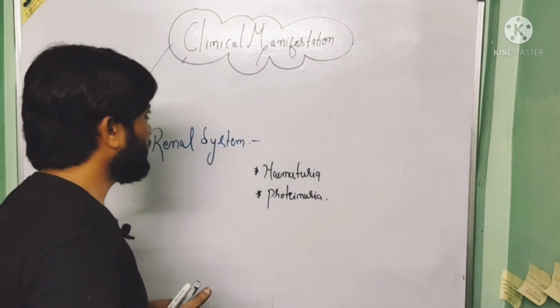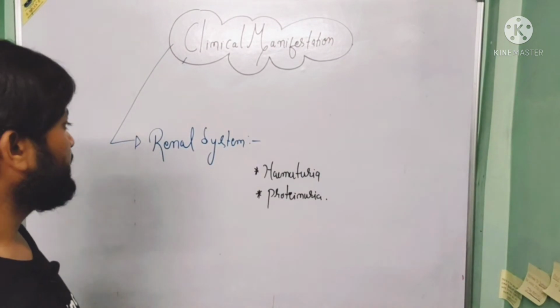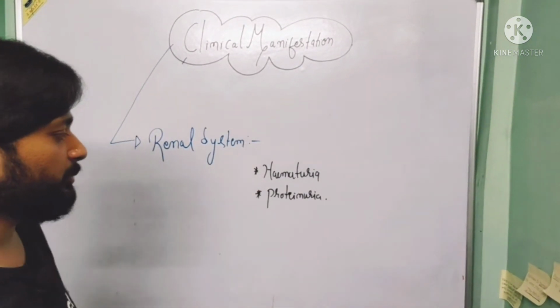There are two clinical manifestations associated with the renal system. First is hematuria and second is proteinuria.